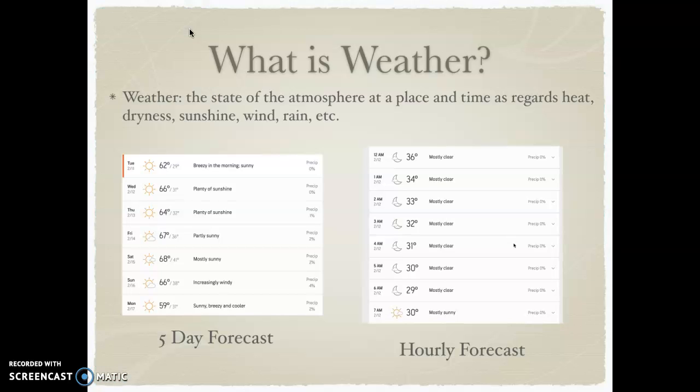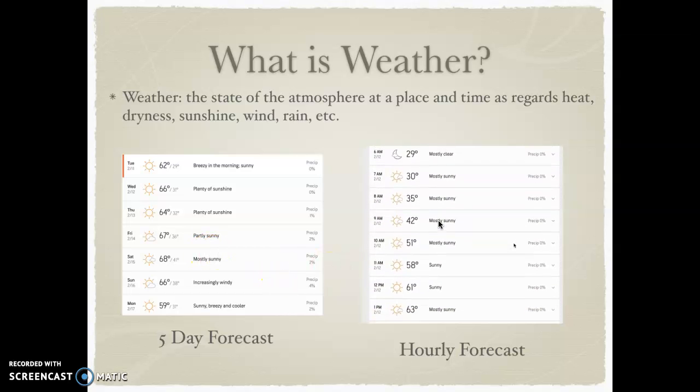What is weather? Weather is a state of the atmosphere at a place and time as regards to its heat, dryness, sunshine, wind, rain, and other factors. Weather can change from day to day and even hour to hour. As we can see here with the forecast of our town, we see that we have weather from today to next Monday.